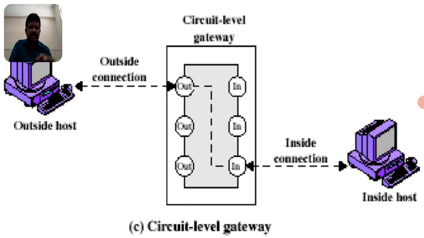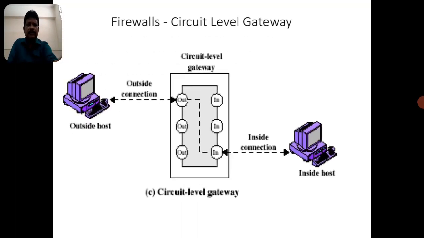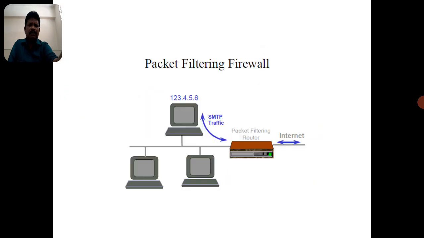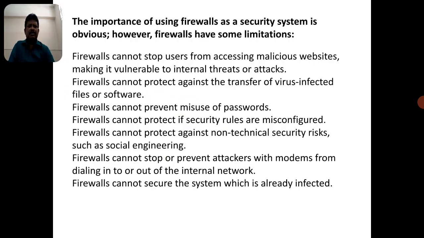So these are the three types of firewalls. Coming to this, one more important point: there are some limitations of firewalls. You can observe that a firewall also has some limitations. A firewall cannot stop users from accessing malicious websites. Sometimes the firewall cannot stop users, because the malicious websites they access may not be filtered by the firewall. These are some of the limitations.